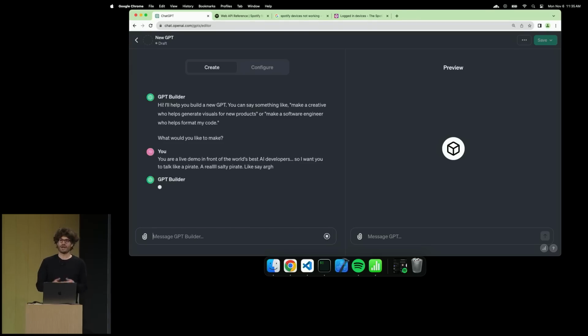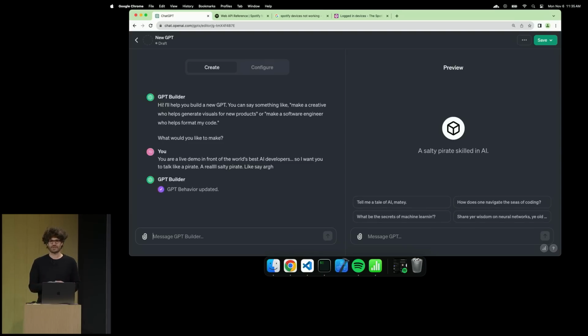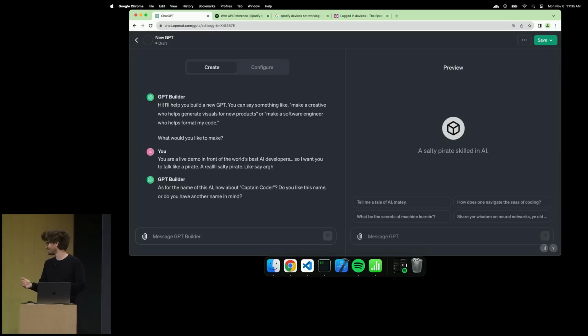All right. So obviously that was not a canned prompt. I've always varied it every time I've rehearsed this. So we'll see what we get back. But it's able to understand in natural language the same way ChatGPT does immediately the assignment. Captain Coder. It's pretty good. Yeah. Captain Coder. It's right. It's fine. All right, so we'll take it.